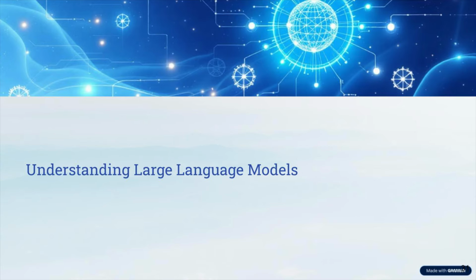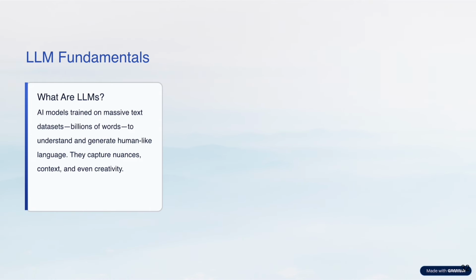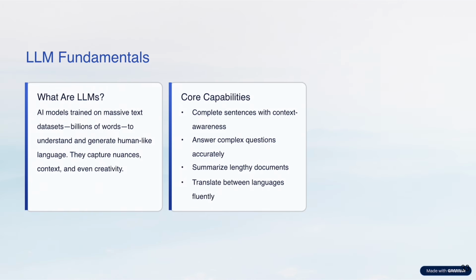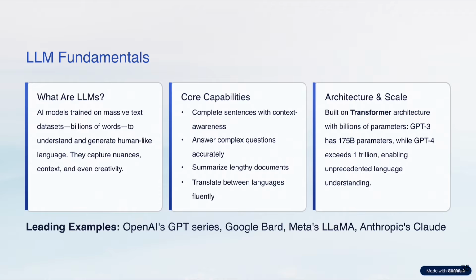Among foundation models, large language models, or LLMs as they are called in short, have had the biggest impact. These models are trained on billions of words, allowing them to understand and generate natural human language. They are capable of writing, reasoning, summarizing, and even explaining concepts clearly just like humans do. For example, translating from one language to another. LLMs are built on a transformer architecture and can contain hundreds of billions of parameters.